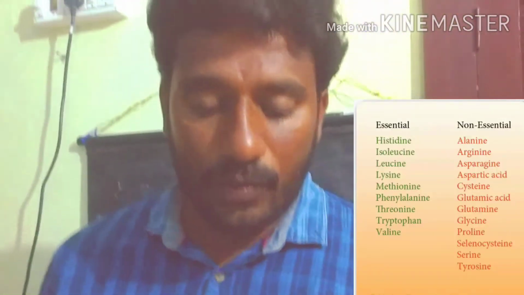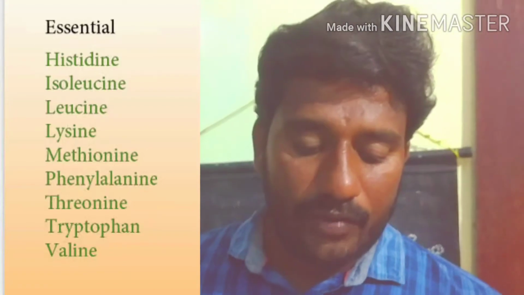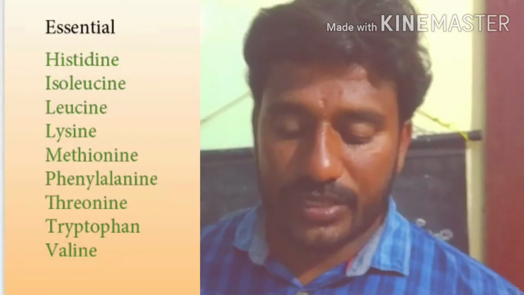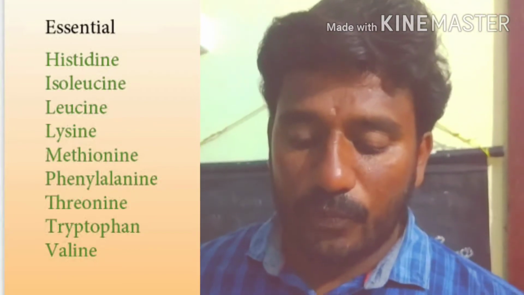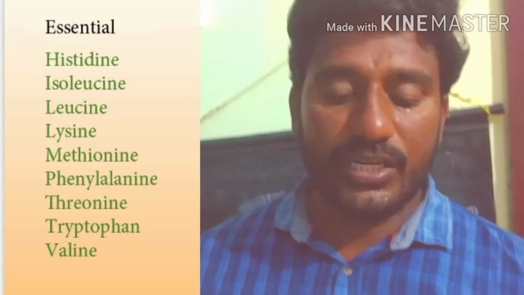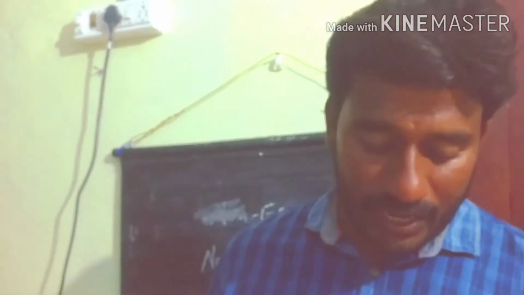so we have 10 essential amino acids like alanine, valine, leucine, isoleucine, methionine, threonine, lysine, phenylalanine, tryptophan, histidine, arginine. So these are all the 10 essential amino acids. The remaining 15 natural amino acids are non-essential amino acids.